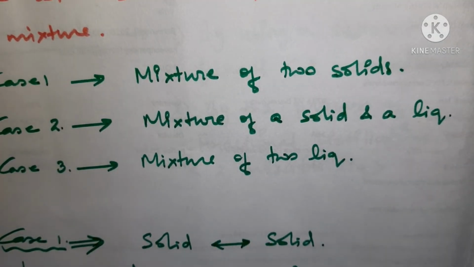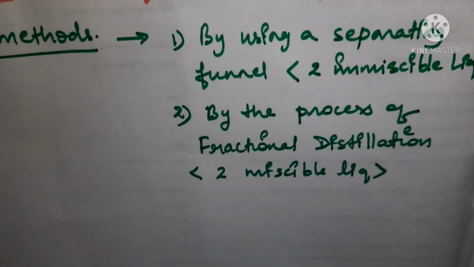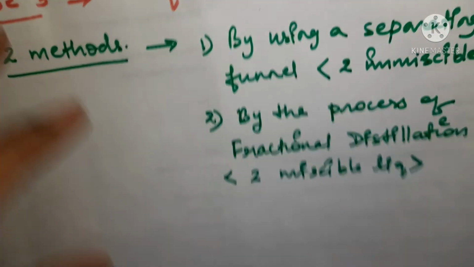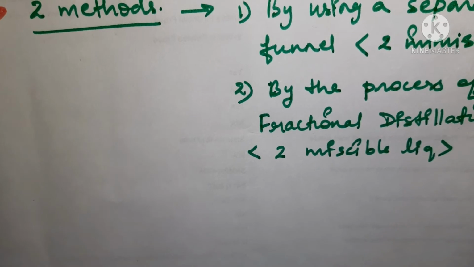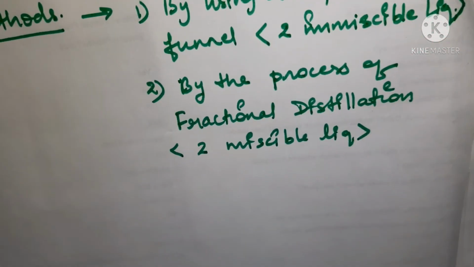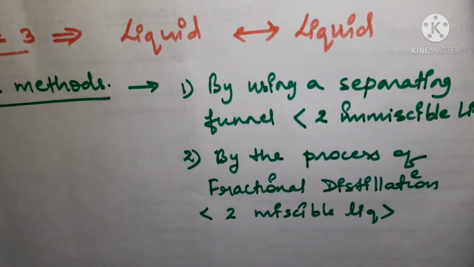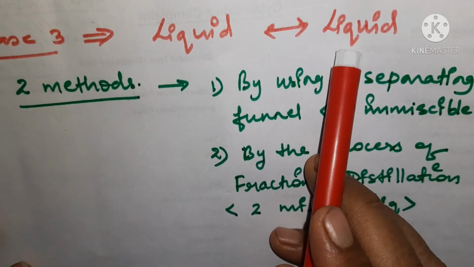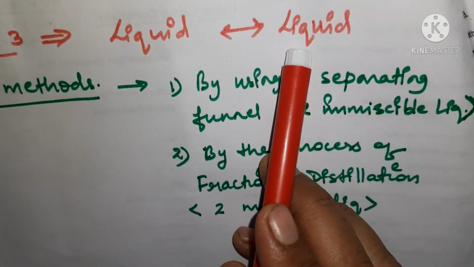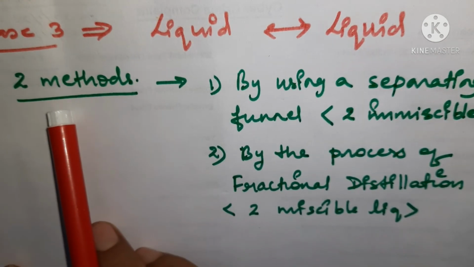Third case is all about a mixture of 2 liquids. When we are going to separate 2 liquids, what are the 2 methods which we are going to use? In liquid and liquid, when 2 liquids are in mixture form, we will use 2 methods.